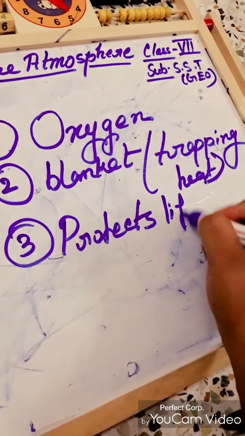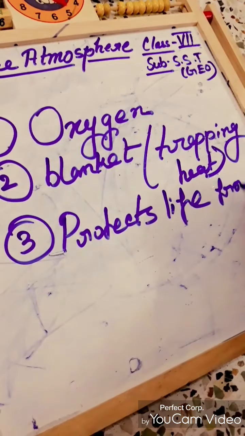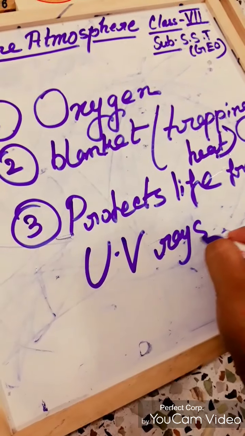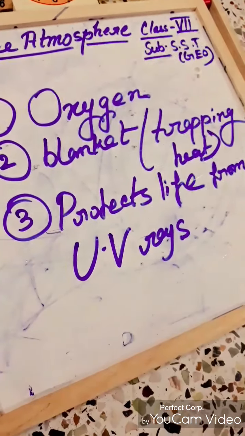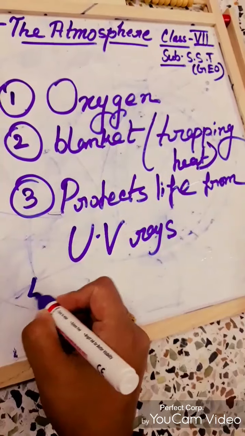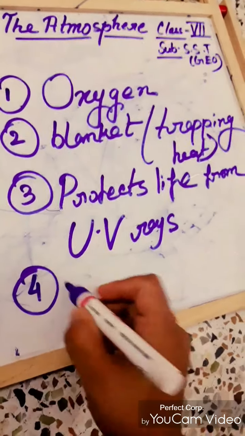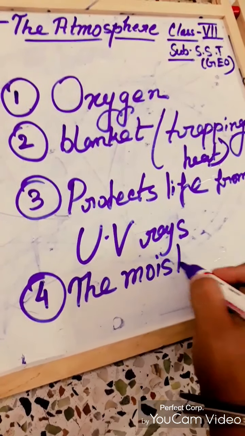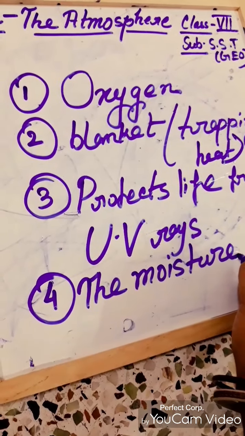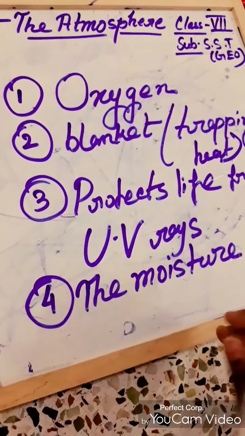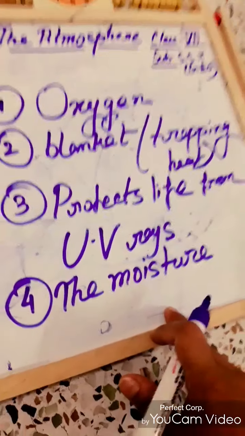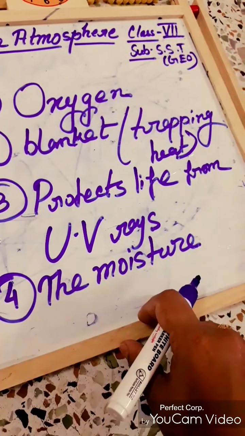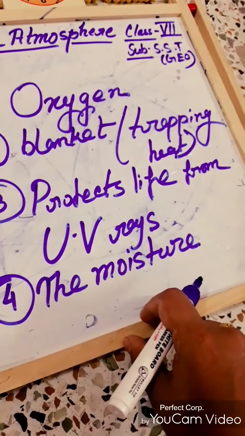It protects life from UV rays. UV rays means ultraviolet rays. Number 4, the moisture. It also contains the moisture, and the moisture is an essential part of the water cycle. So these 4 are the main or great things that show the atmosphere has great importance.